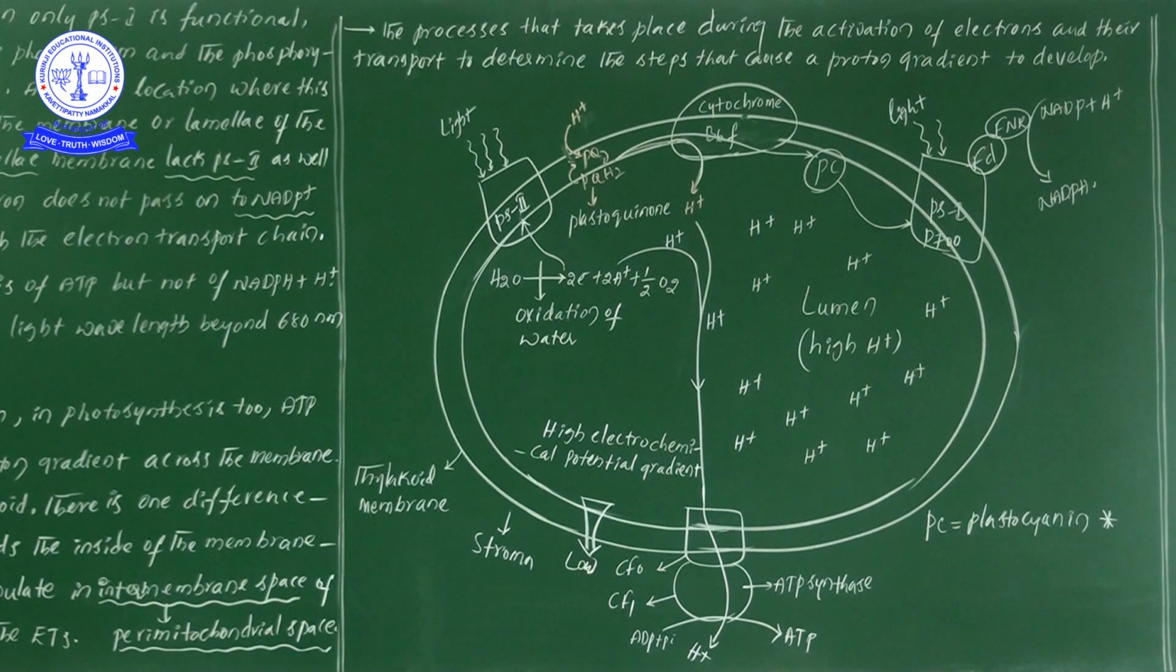It is one kind of mobile carrier. So what it will do means, it will go here and there. This plastocyanin takes the electrons and brings these electrons to the PS1. So likewise here the PC plastocyanin also helps in carrying electrons from the cytochrome to PS1.